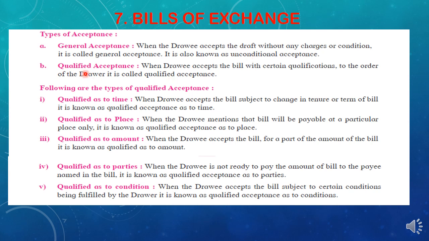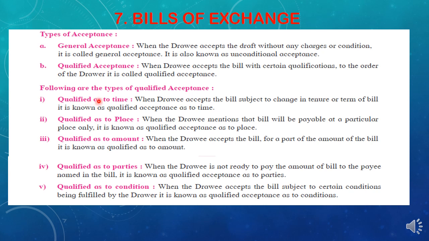Now students, second is a qualified acceptance. Qualified means when the drawee accepts the bill with certain qualification, some certain statement to the order of the drawer, it is called a qualified acceptance. So here we can see there are 5 types of qualified acceptance. It means in this case the drawee has some condition, will demand the drawer to make some changes in the bill, and that is known as a qualified acceptance.